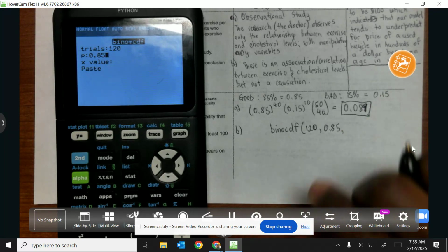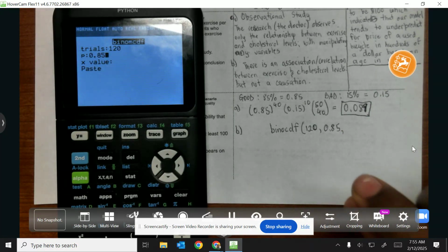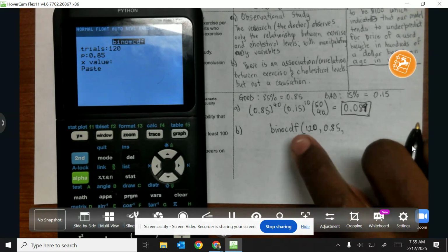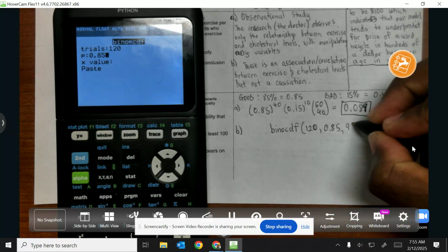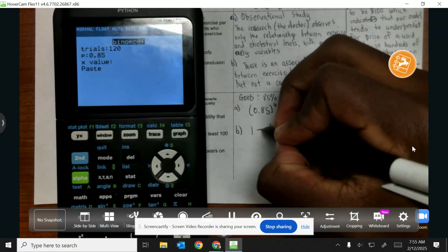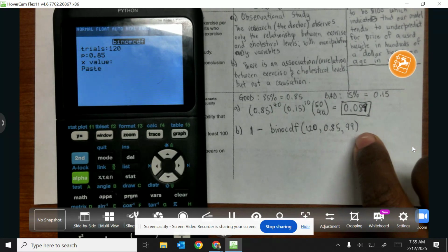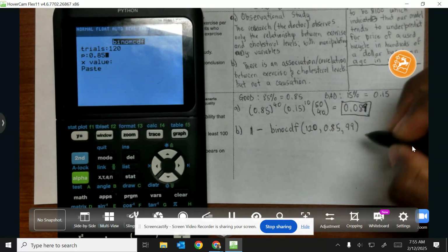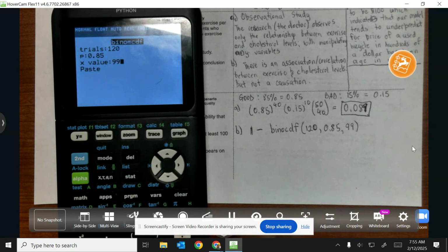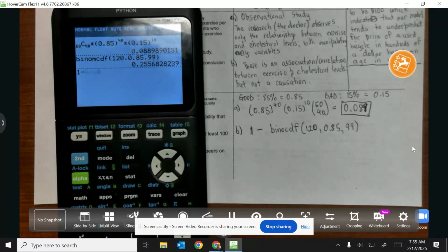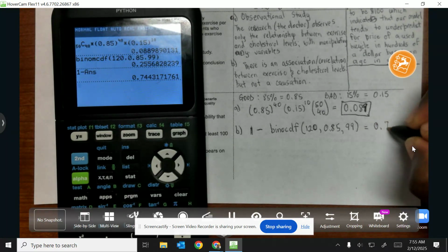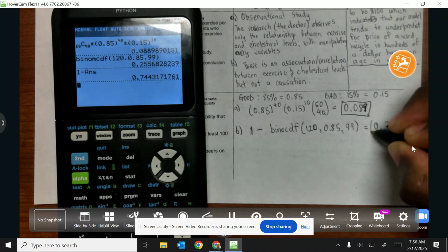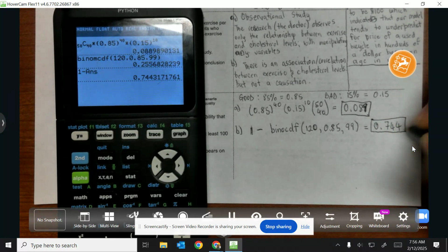Because we're trying to say at least 100, meaning 100 or more, and because this is a counting function, it can only do from 0 up to 99. Then you do 1 minus that amount to get everything above 99. So I calculate up to 99, then do 1 minus that answer, using the minus sign. I get 0.744. I'm again going to round to 3 decimal places.